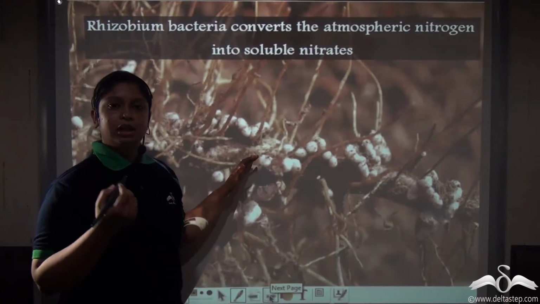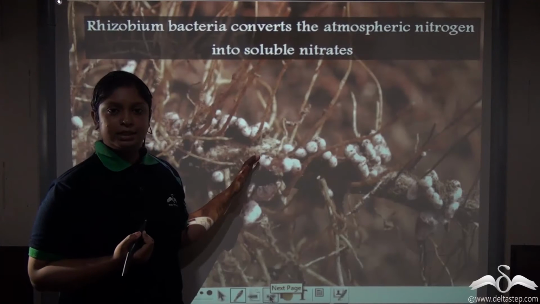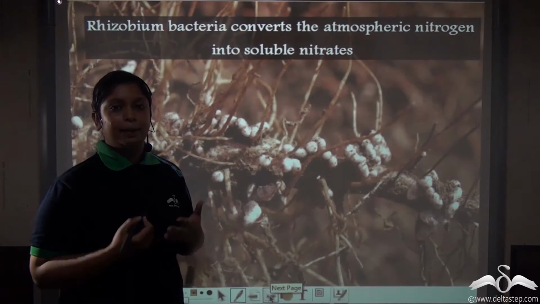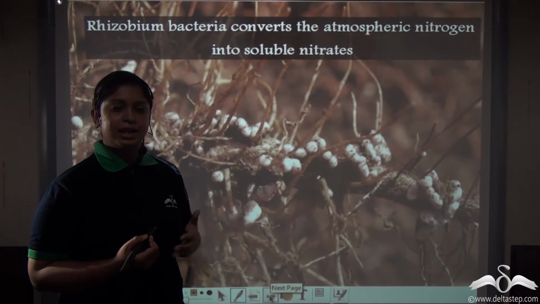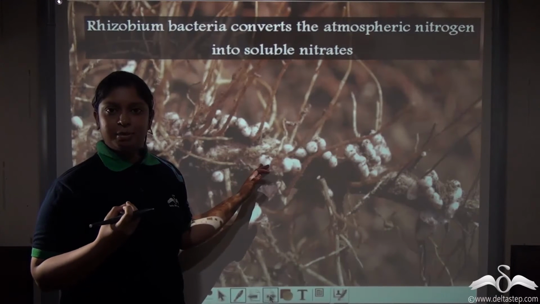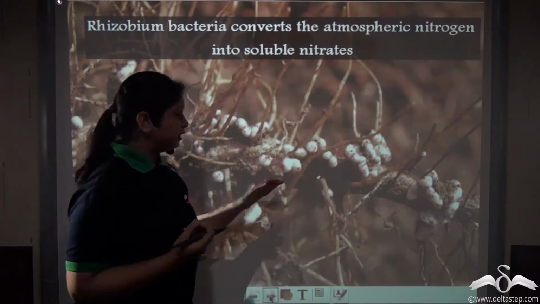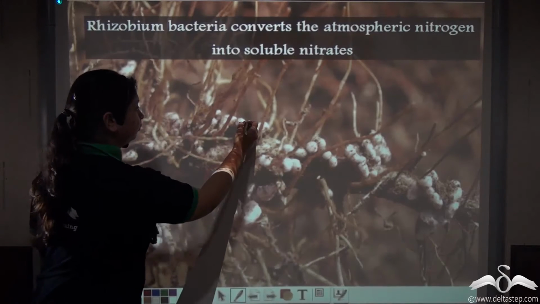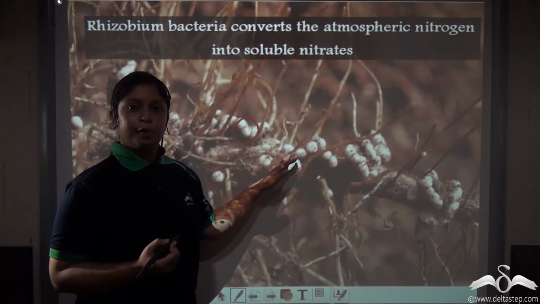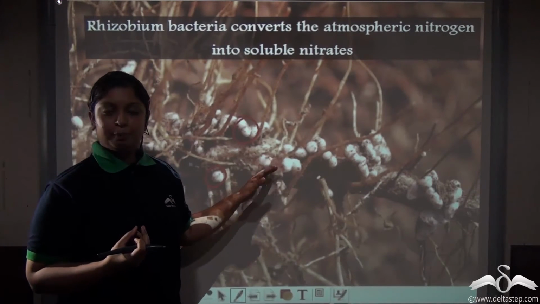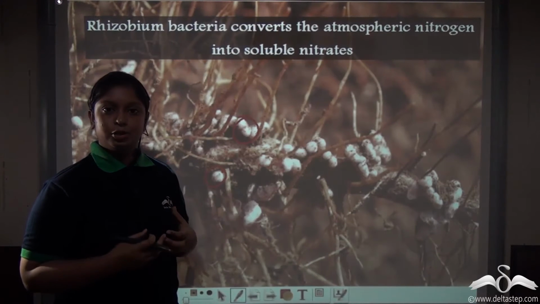Now there are certain plants called leguminous plants. These leguminous plants like peas, beans and pulses harbor a special type of bacteria in their roots. See these nodules in the roots? These are composed of a special type of bacteria. This bacteria is known as rhizobia.